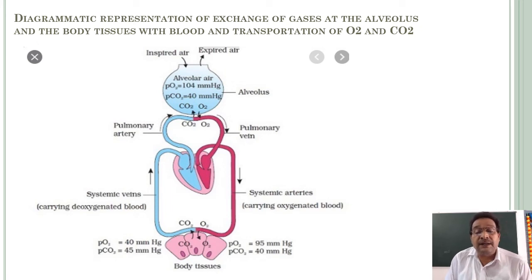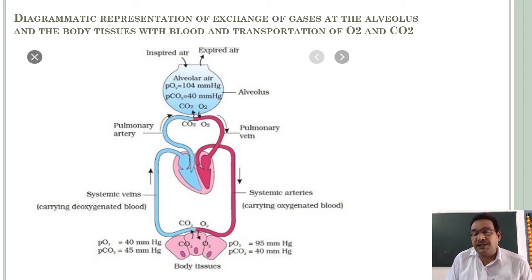And this is about the sites involved in diffusion: site 1 alveoli and site 2 tissues, and how the exchange of gases takes place. What is the reason behind that?